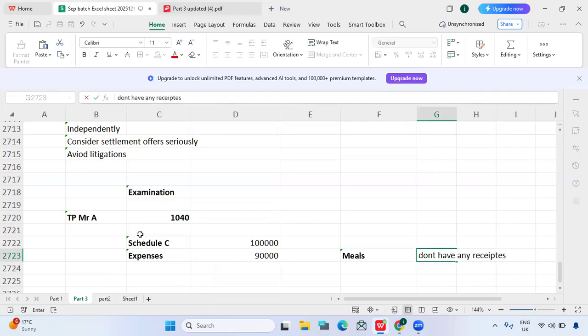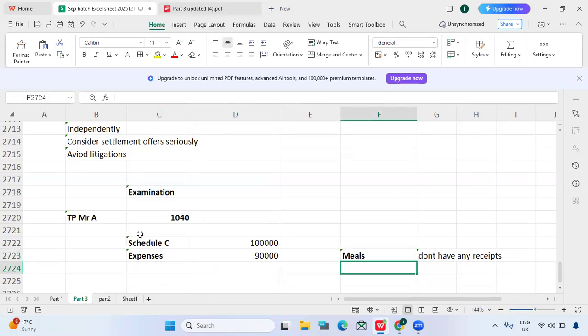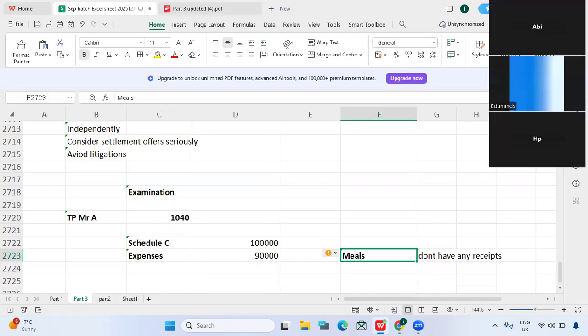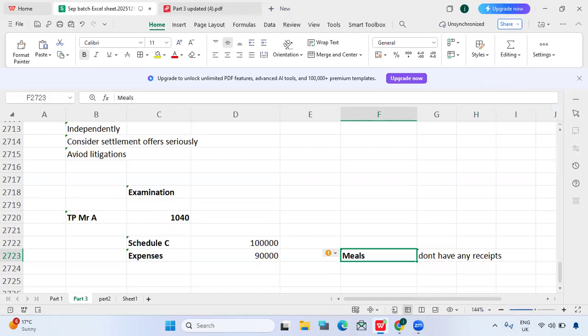At the time of audit, the taxpayer should provide all the required document support, right? So how many years does the taxpayer need to keep these documents? Like we have read, in record keeping the taxpayer needs to keep these supporting documents for a 3 year period. Do you remember this point? Yes, Jay.